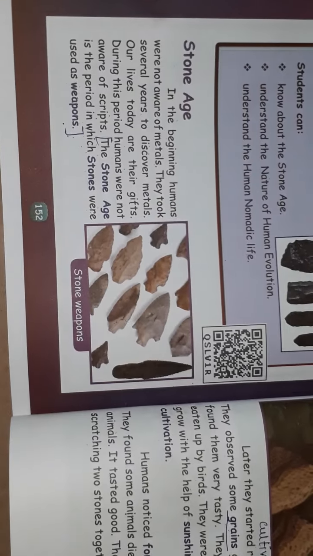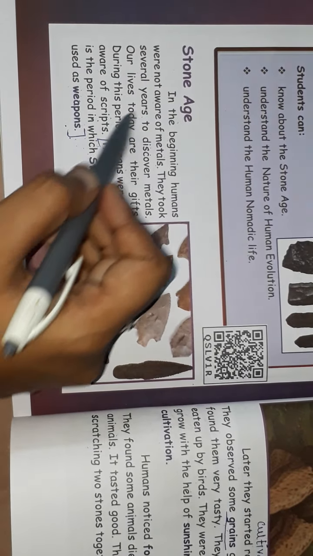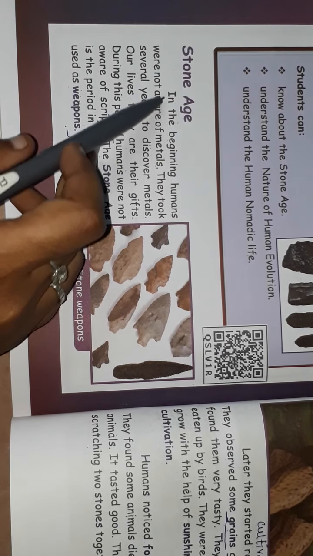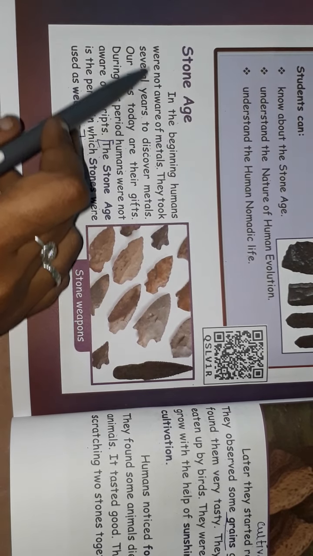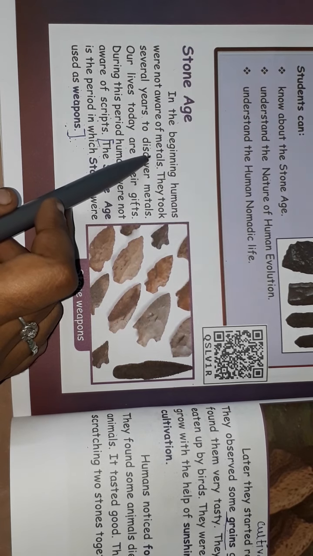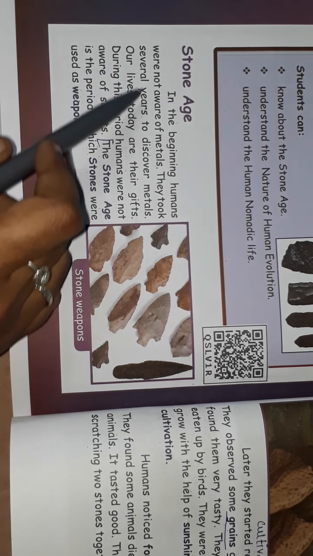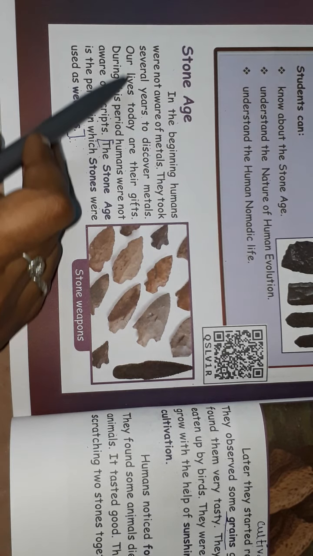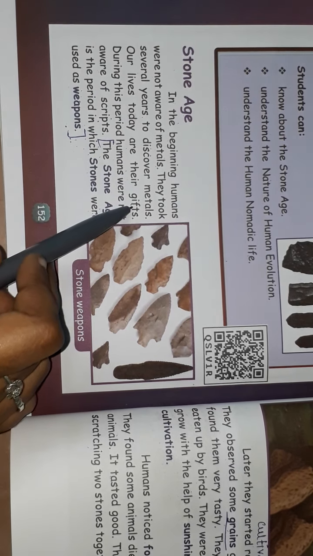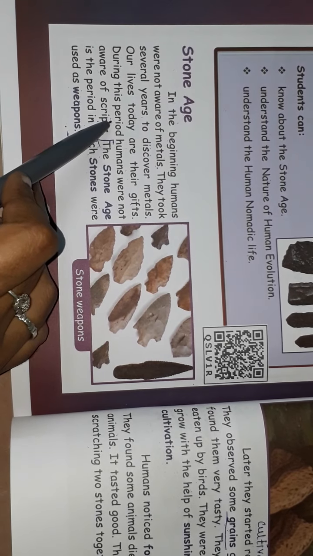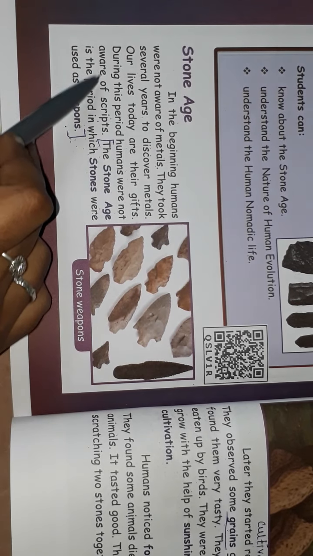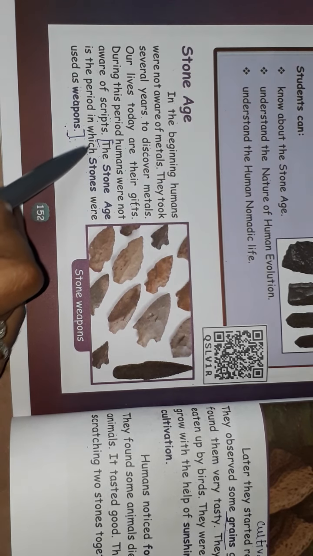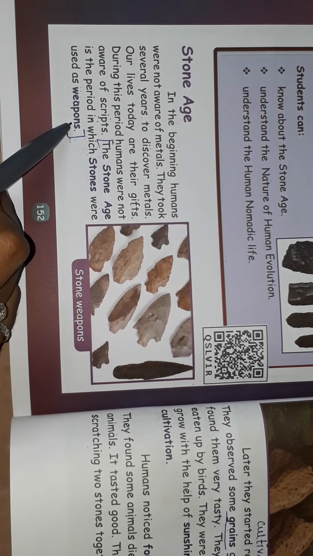Today your homework is this paragraph. You have to write this paragraph. Stone Age. In the beginning, humans were not aware of metals. They took several years to discover metals. Our lives today are their gifts. During this period, humans were not aware of scripts. The Stone Age is the period in which stones were used as weapons.